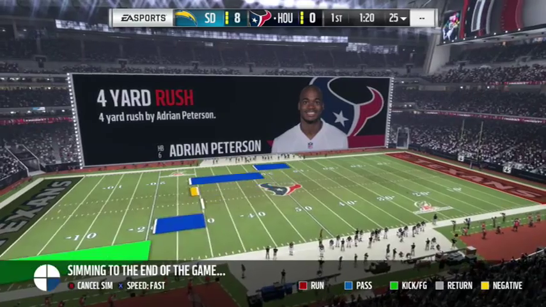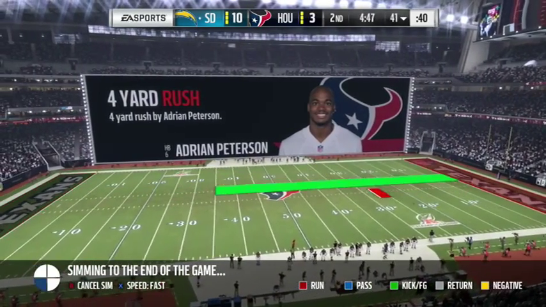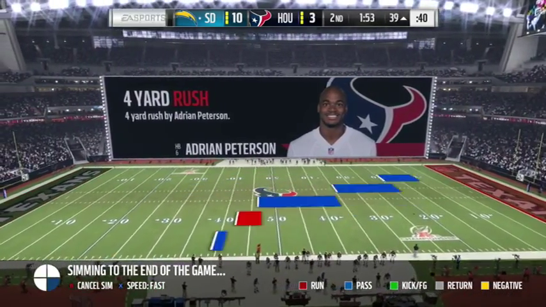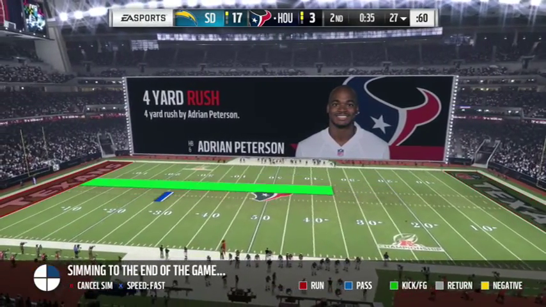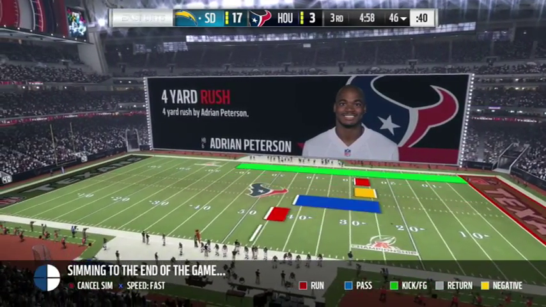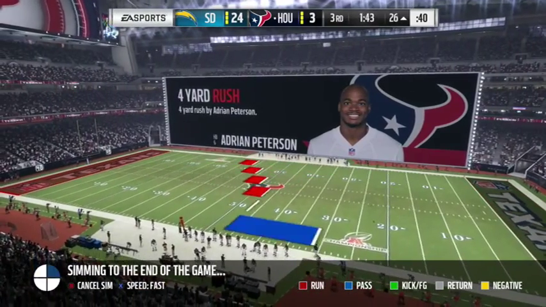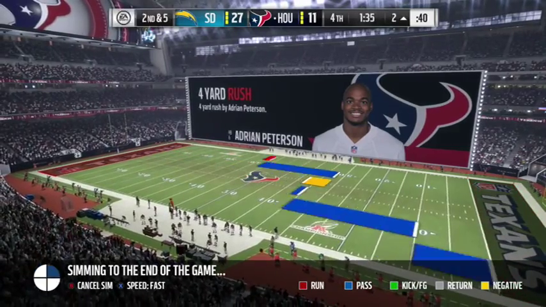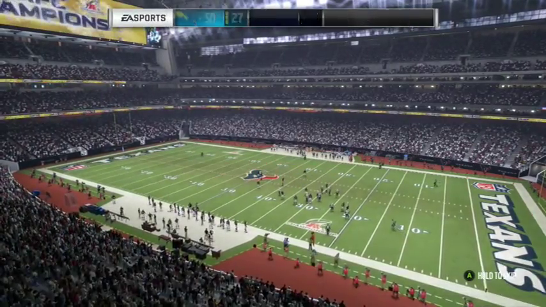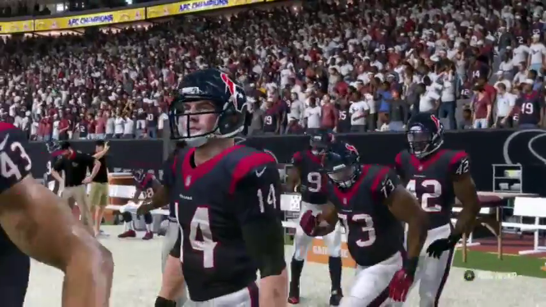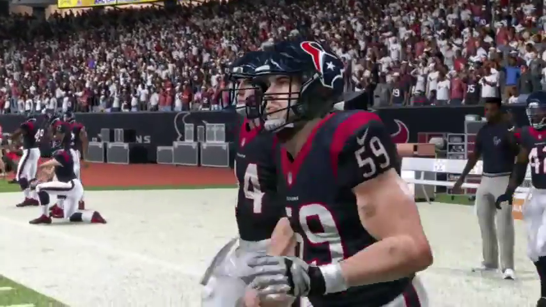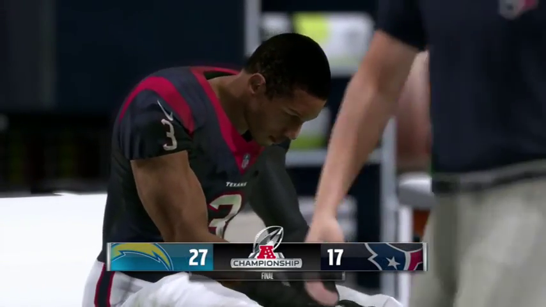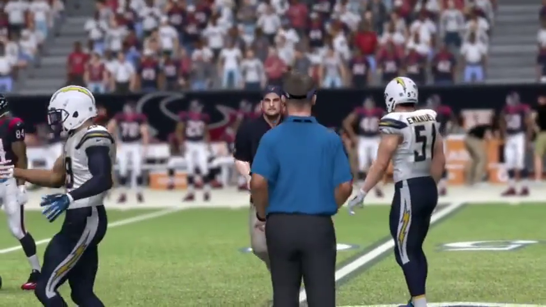So in this AFC conference game, we play the 12-4 San Diego Chargers, who are only 81 overall, which is pretty low compared to our 91 overall team. So we should beat them, but as I look up, we are actually losing by quite a bit, 24-10. And I think it's going to be too late for this team. 27-17, and that is going to be your final. So we lost by 10 points, lost at home 27-17. Maybe next year is our year, but we lost to Philip Rivers and the San Diego Chargers. So we will try again next year.